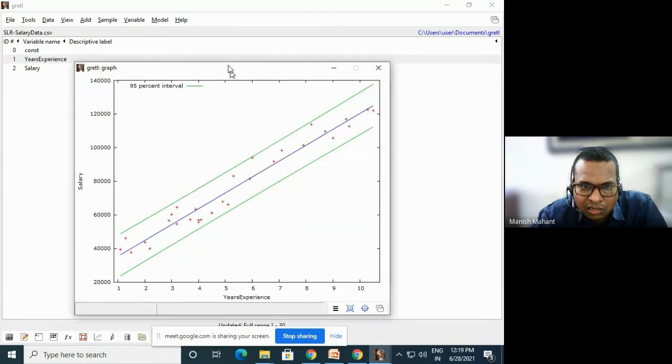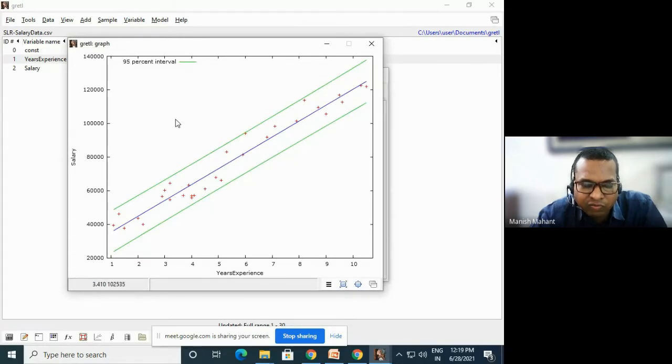And this is a graph of a 95% interval, or prediction interval we can say. You can see the green lines here. What is the meaning of these green lines?